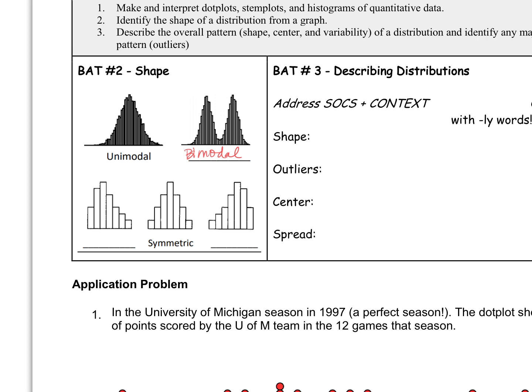All right, so looking this way, what did we say this shape would be? Skewed right. The tail's on the right. So it's location of the tail, right? And then symmetric is when it's pretty balanced to the center.